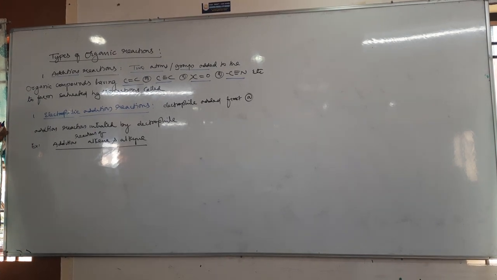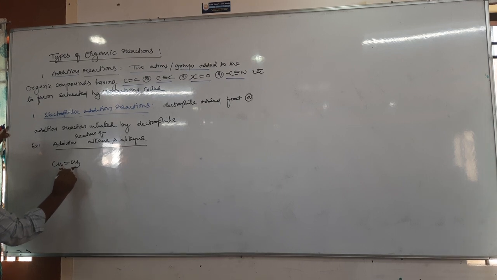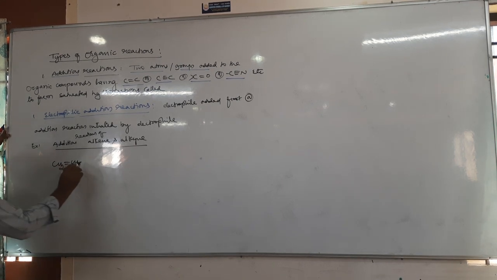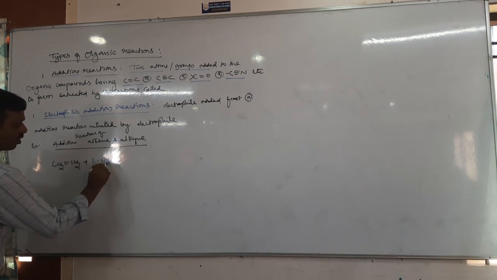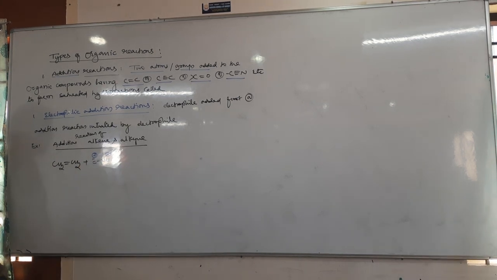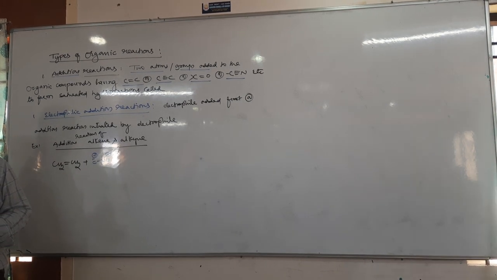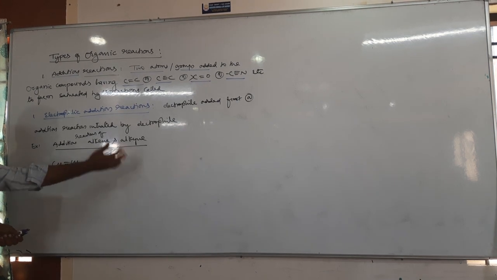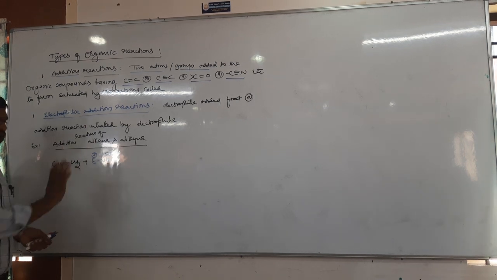Then you may have a doubt about why they are called electrophilic addition. For example, let us take the simplest alkene, ethene. Ethene reacts with a reagent E-Nu, where E is an electrophile, E plus, and Nu is a nucleophile. Every molecule has two parts, electrophile and nucleophile. Only electrophile is not possible, only nucleophile is not possible. Half the part is positive, the remaining half is negative. One is the electrophile, the other is the nucleophile.